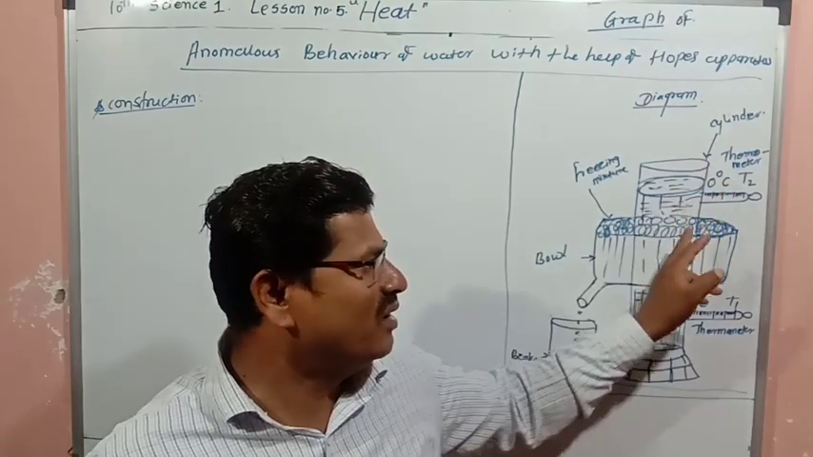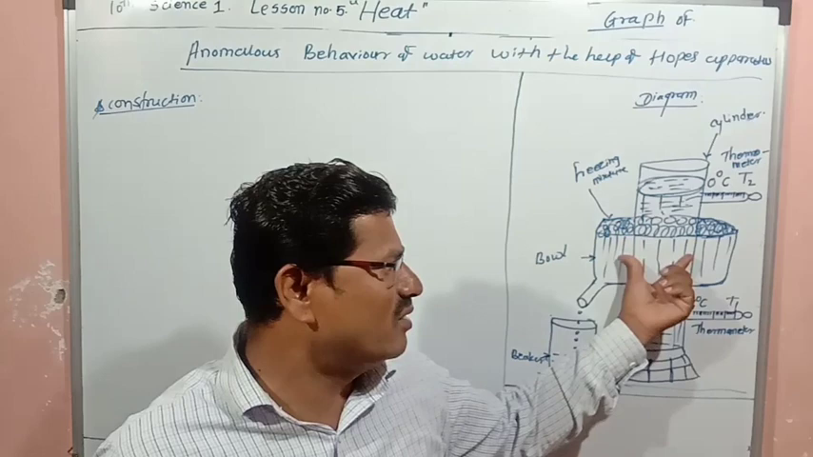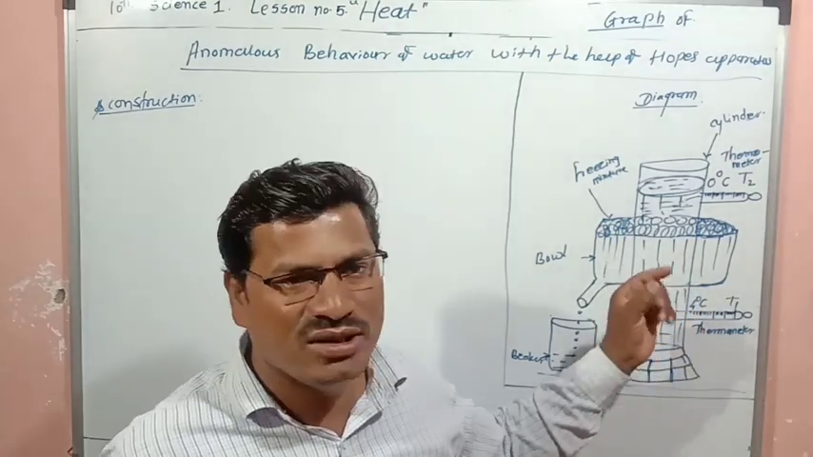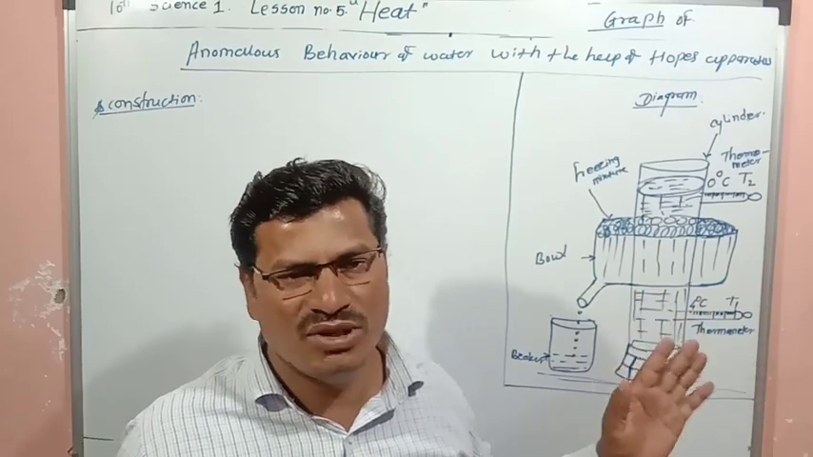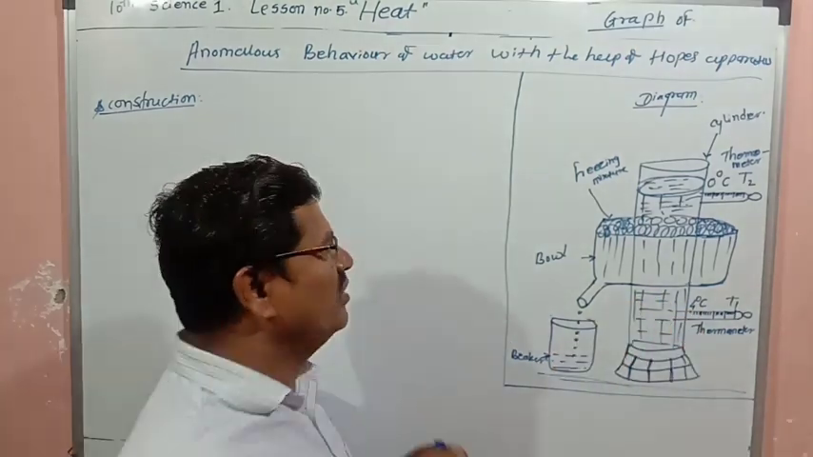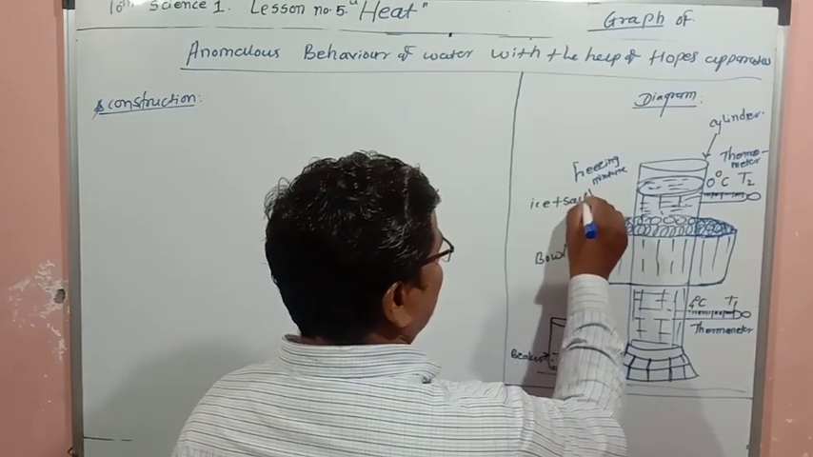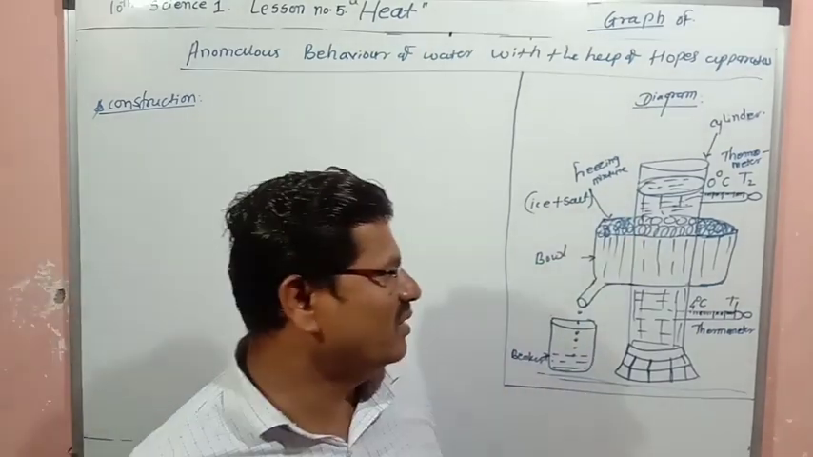The cylinder is there at the middle. Then to the middle of that particular cylinder, one bowl is fixed, and that bowl is fixed for keeping freezing mixture. In that freezing mixture, ice plus salt will be there.